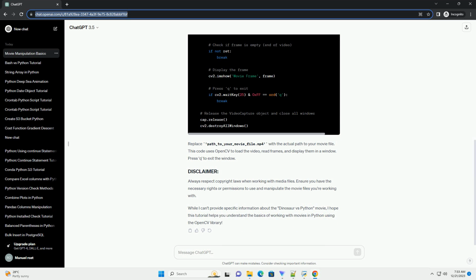While I can't provide specific information about the Dinosaur vs Python movie, I hope this tutorial helps you understand the basics of working with movies in Python using the OpenCV library.